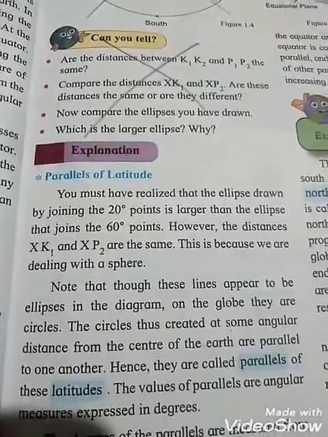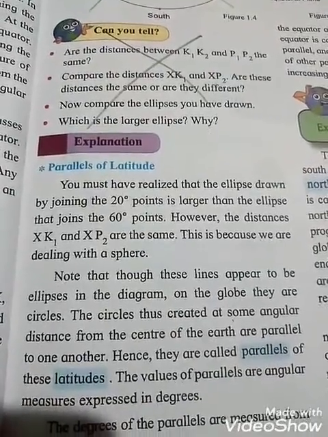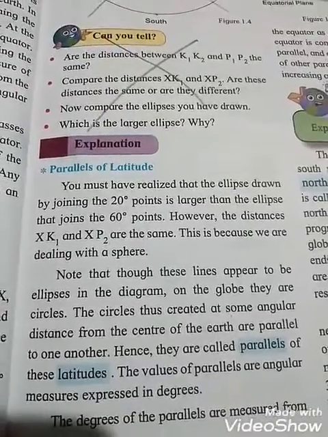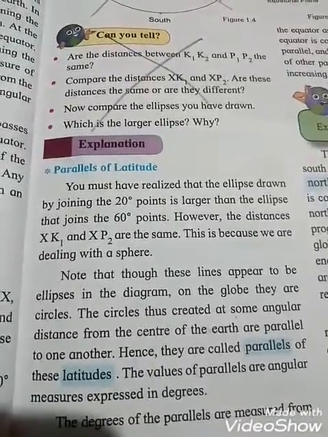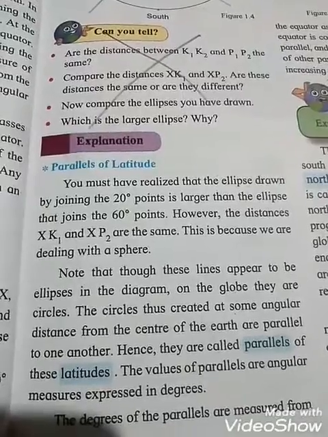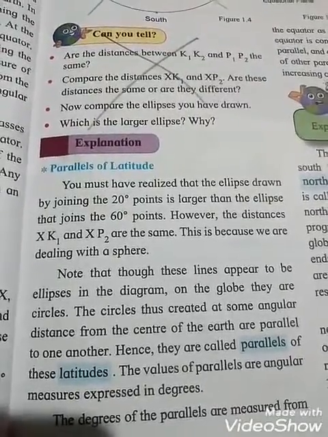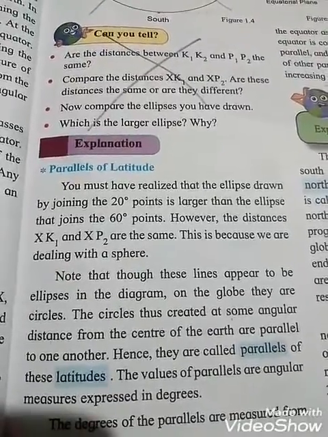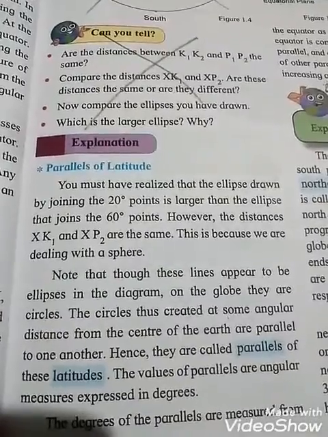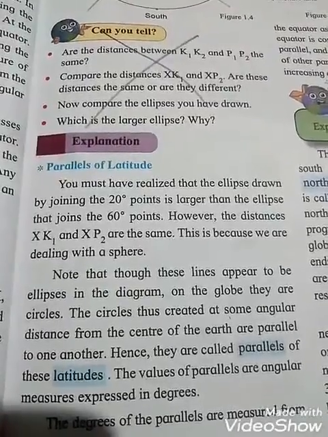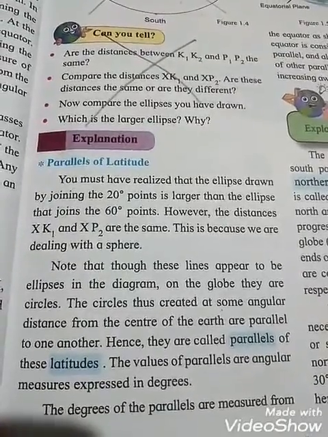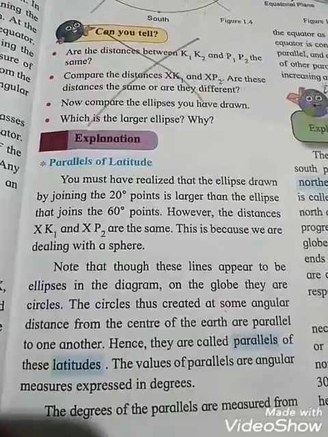Okay students, note that though these lines appear to be ellipses in the diagram, on the globe they are circles. The circles thus created at some angular distance from the center of the earth are parallel to one another. Hence, they are called parallels of latitudes. The values of parallels are angular measures expressed in degrees.